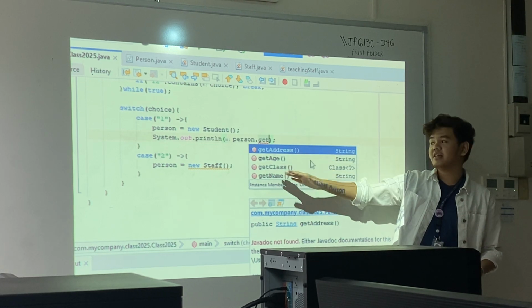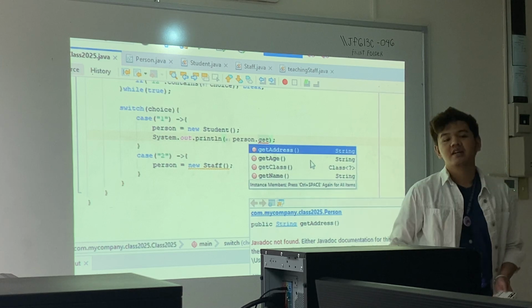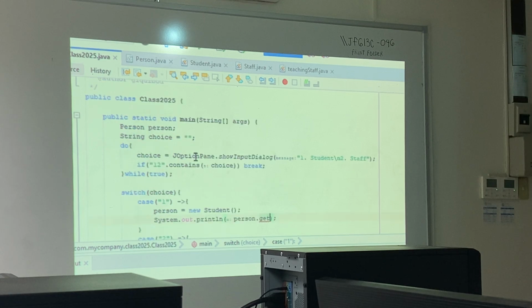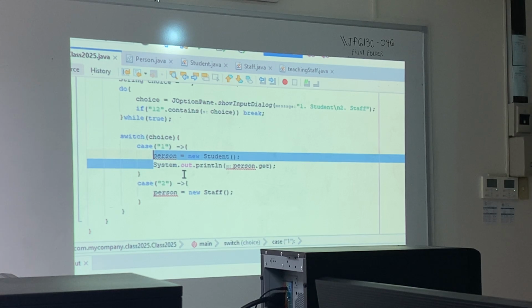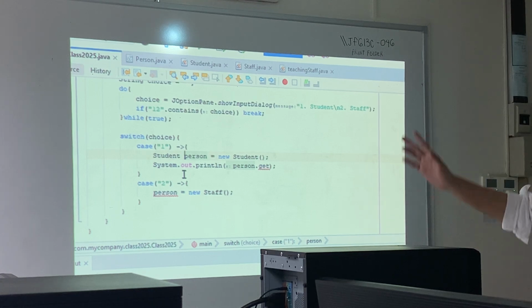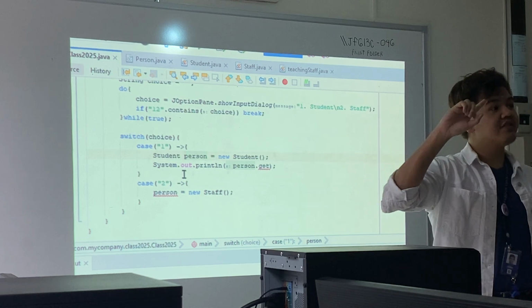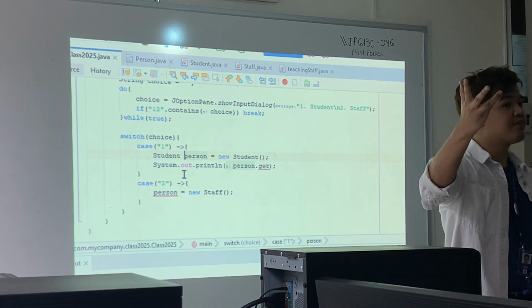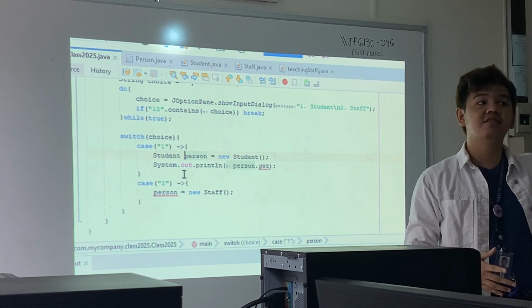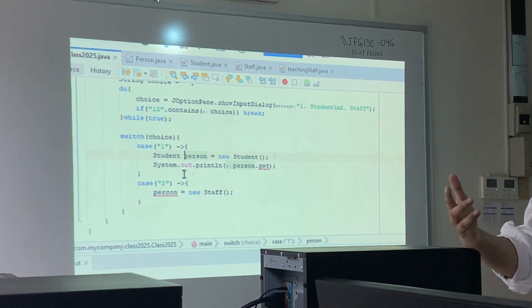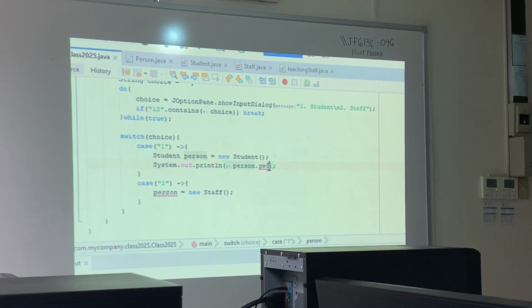So, if there is no guarantee, you will not be able to access your getters. If you have that problem, then instead of declaring it as a person here, you must declare it as a student. Because that would mean that it is guaranteed that at this point, the object is indeed a student. But in the previous example, it was declared as a person, and there is no guarantee that it is going to end up as a student. It could be a student or a staff. And since there is uncertainty there, you cannot access the getters of student.